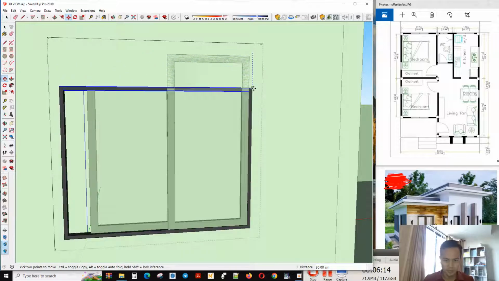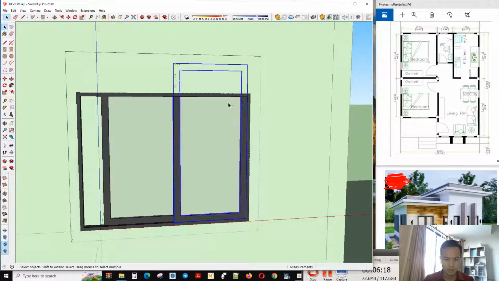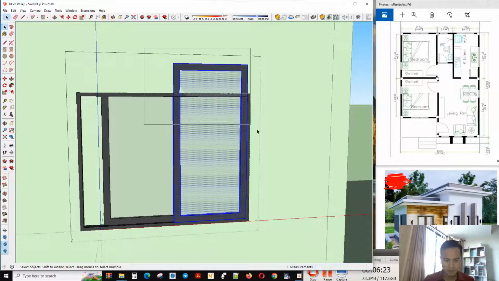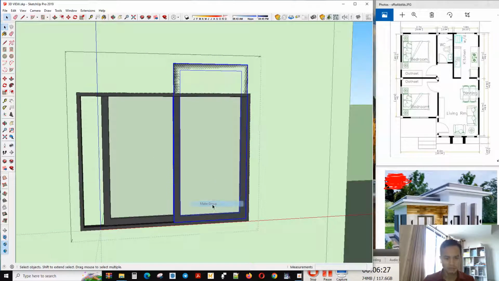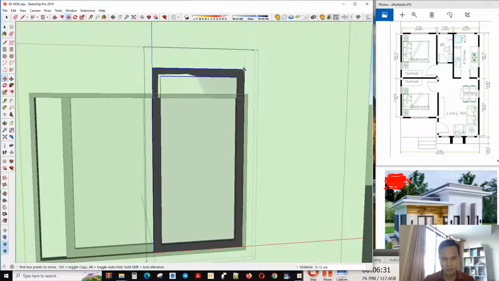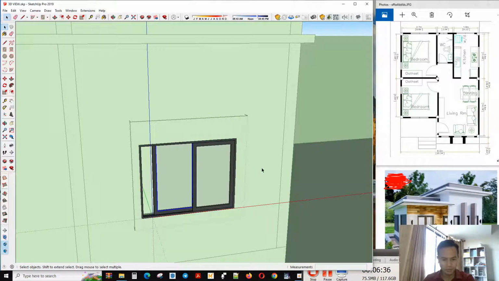Then we change the other one. You can make a group in this one, go inside the group and change it. This one you can remove.